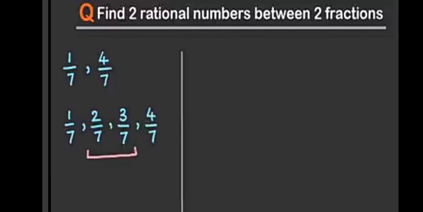Notice that here the denominators are same, 7 and 7. And so easily we can write after 1 by 7 it will be 2 by 7 and 3 by 7 and then followed by 4 by 7. So we got the two rational numbers between the given two fractions.